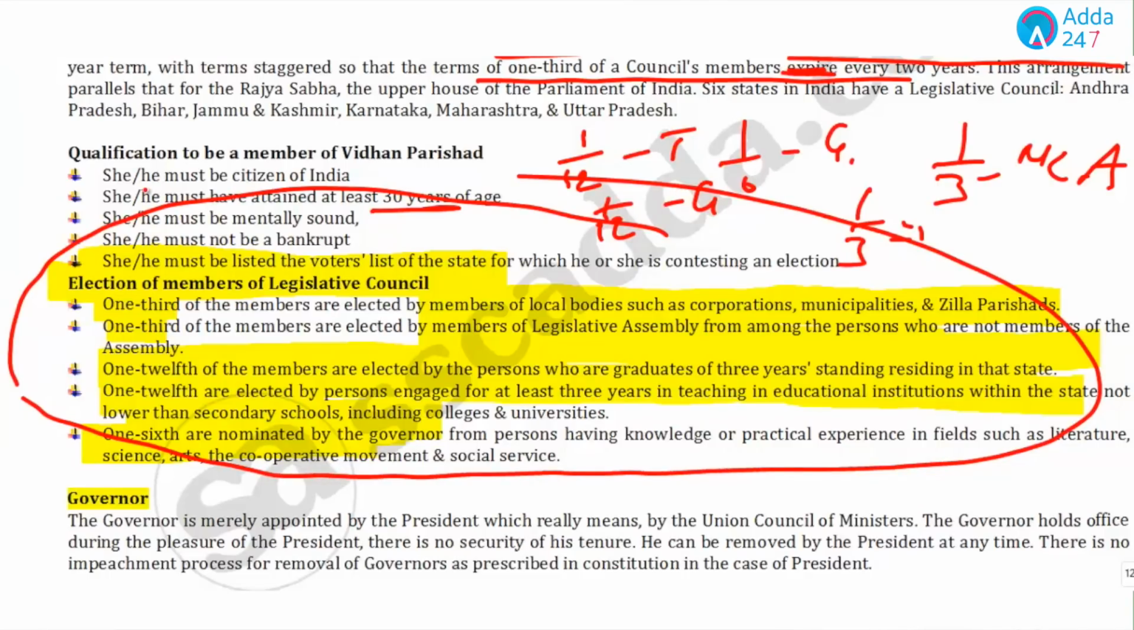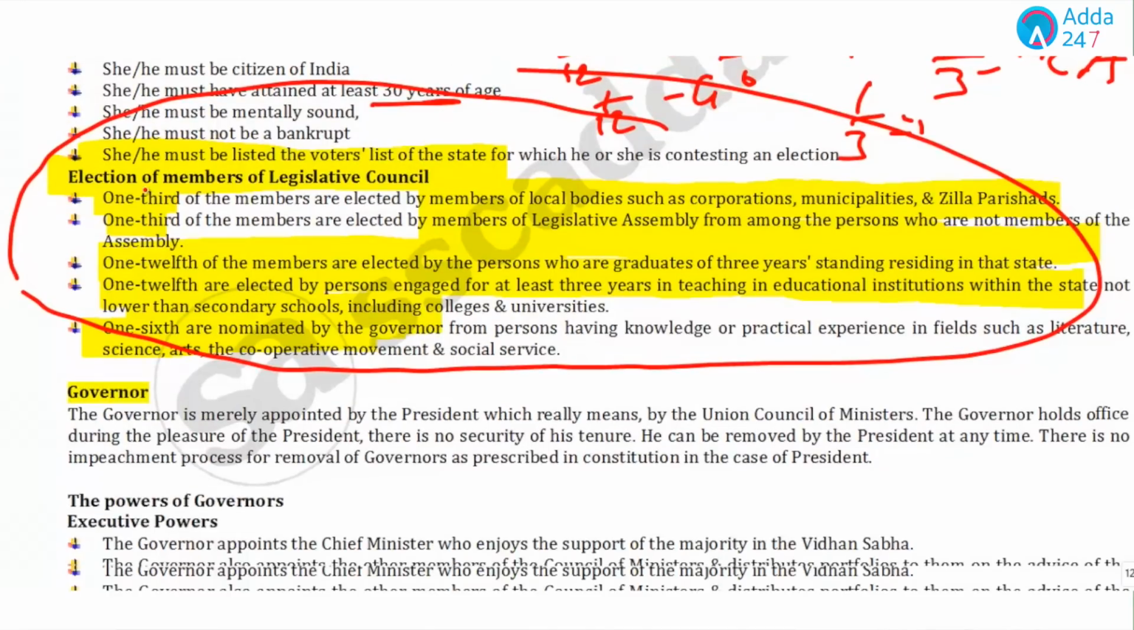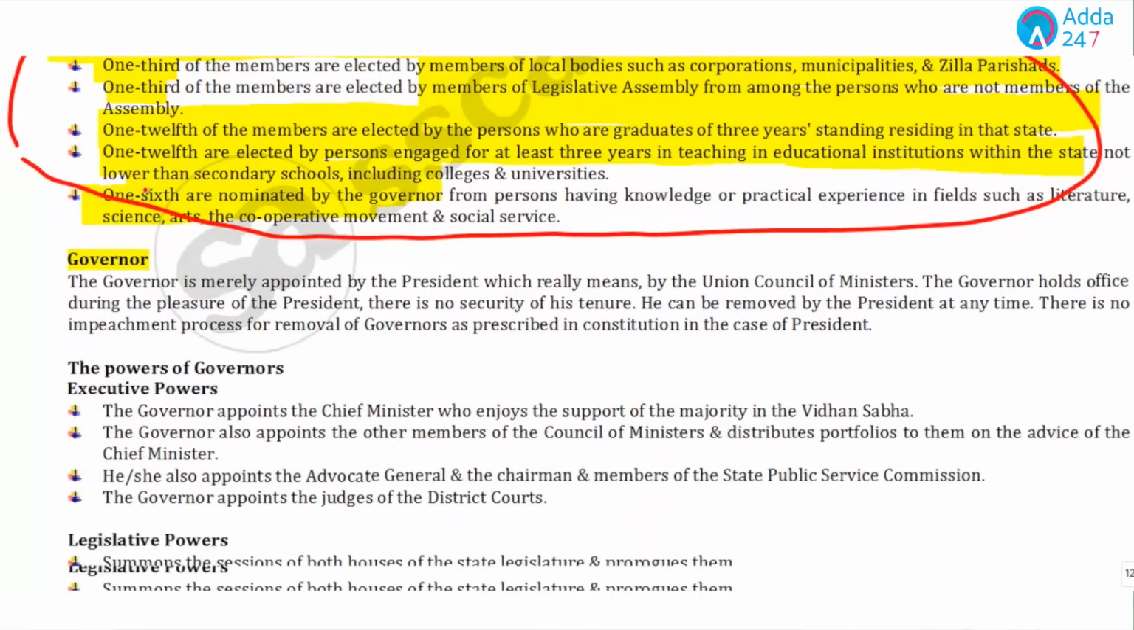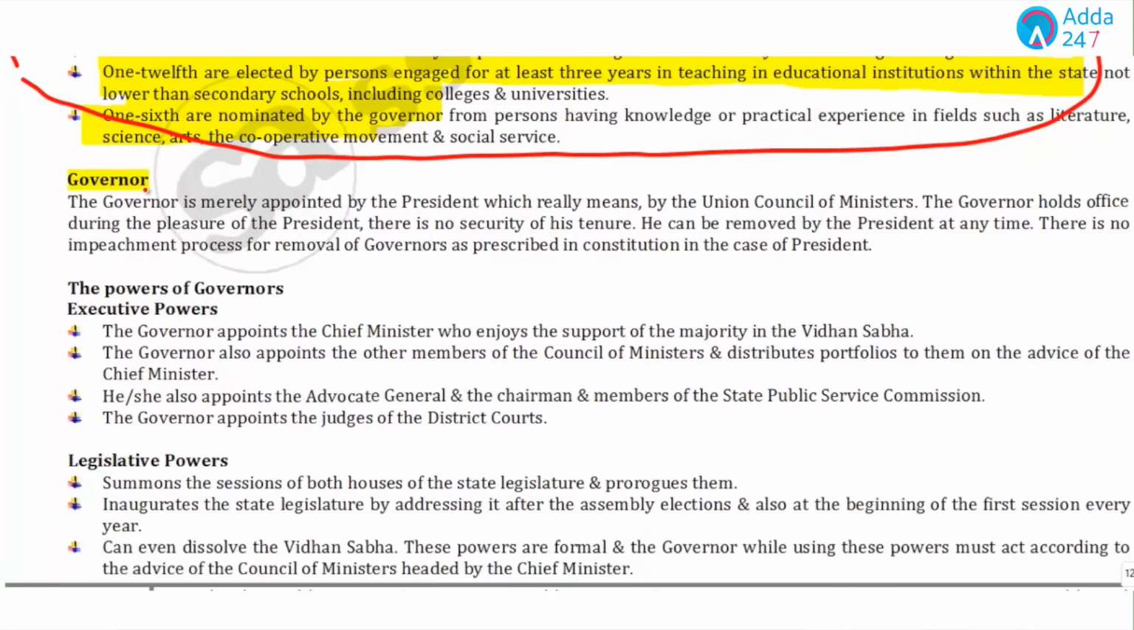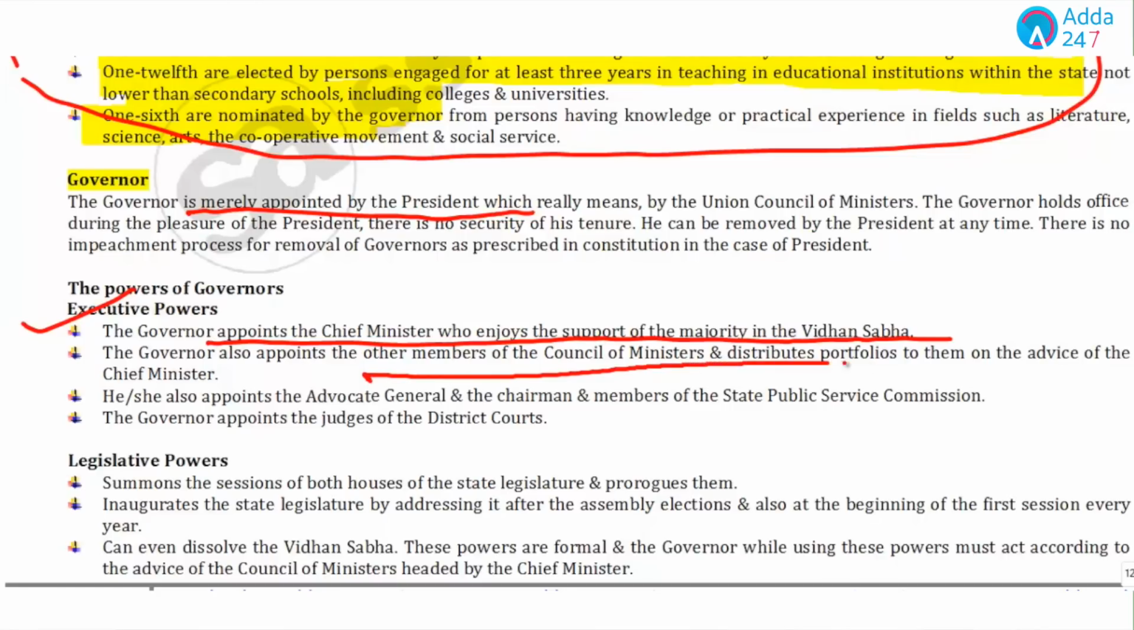Now, if we talk about the government, as we have the President in the central government, we have the Governor in the state government. Who appoints the Governor? The Governor is appointed by the President, which really means the Union Council of Ministers. And again, we have some powers. We have executive powers. The Governor appoints the Chief Minister, who enjoys the support of majority in Vidhan Sabha. The Governor appoints the council of ministers, distributes portfolios to them, the Advocate General, chairman of SPSC, that is the State Public Service Commission. The Governor also appoints the judges of district courts.